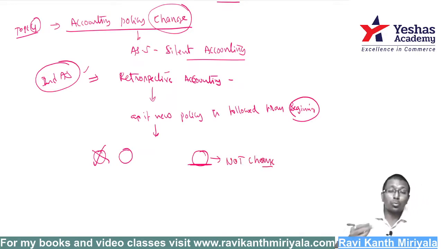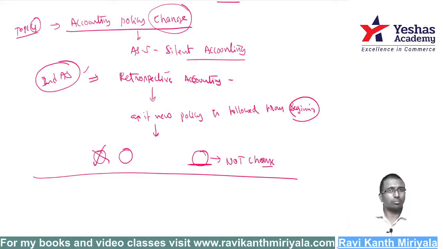Suppose there is no policy for pension to employees so far. Now we created a policy. Creation. This is not a change. Change means we had an old policy, we removed it and brought a new one. Change is different. Creation is something different. Hope you understood accounting standard 5. This is more than sufficient. I have considered almost every important point.